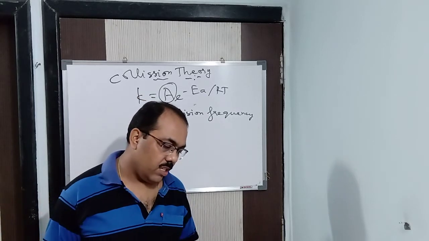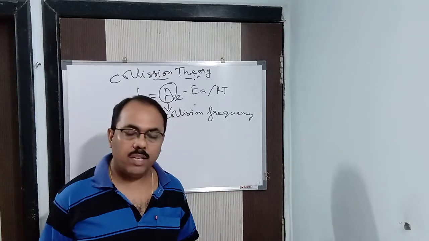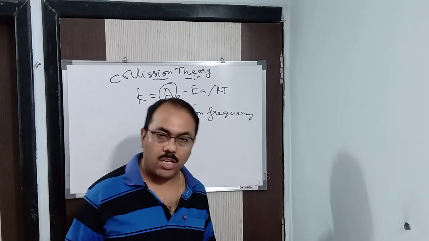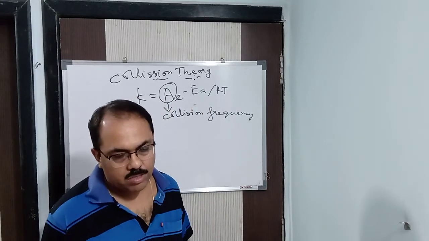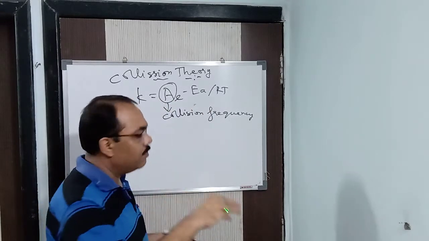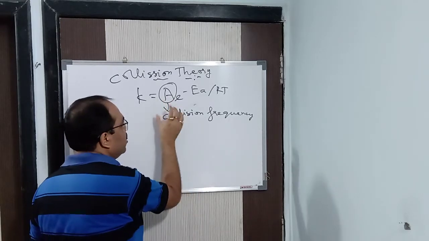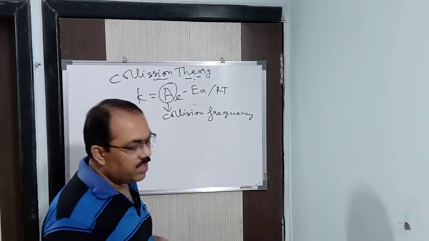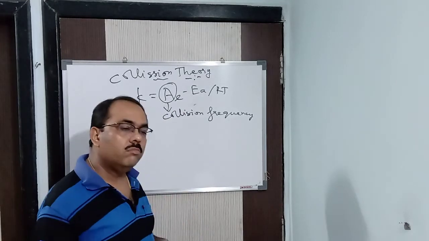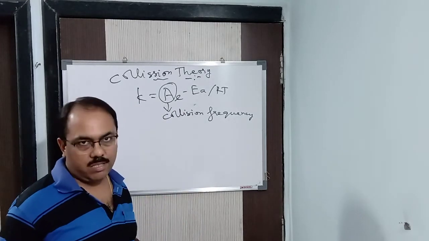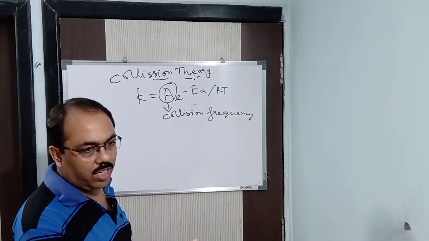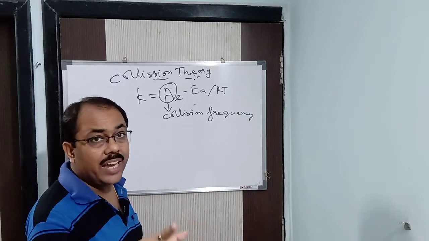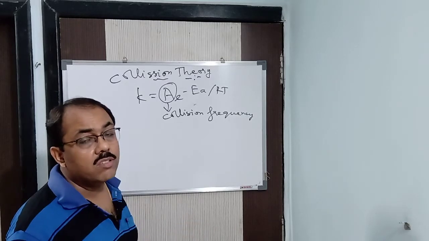Again I repeat, the number of collisions taking place per second per unit volume of the reaction mixture or the reactant mixture is known as collision frequency. That is, number of collisions taking place per unit time, per second, and per unit volume. Suppose you have taken 1 liter of the gas. So in 1 second, how many reactant molecules are colliding? That is known as collision frequency.